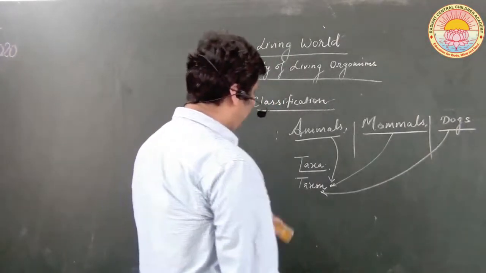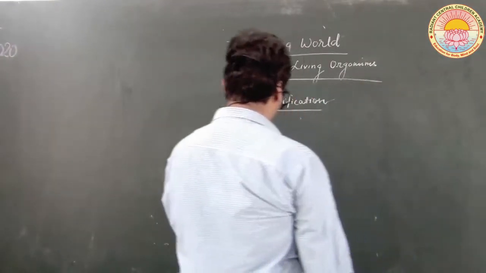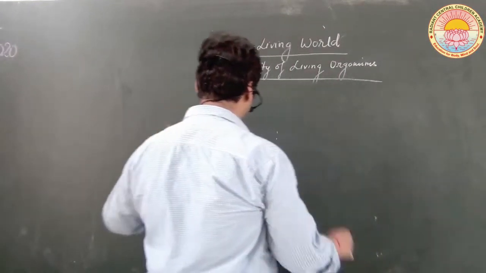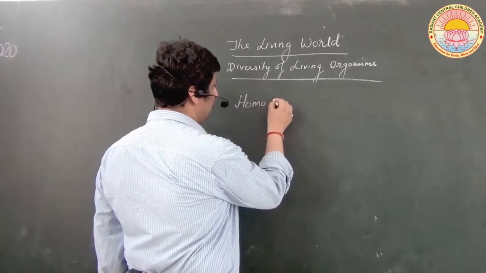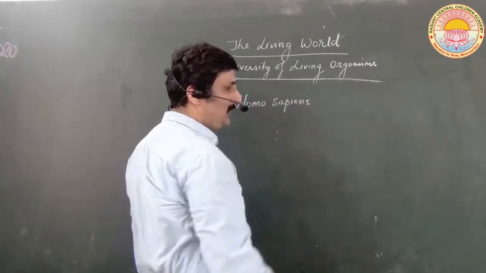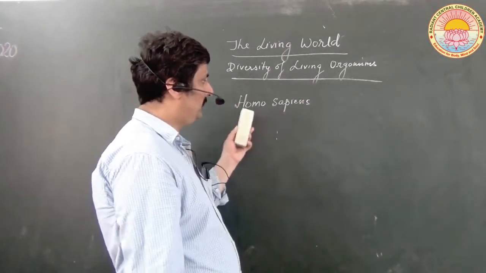Okay, let us take the example of human beings so that you may be able to understand in a much better form. Homo sapiens is the scientific term, with binomial nomenclature. We write in this form.